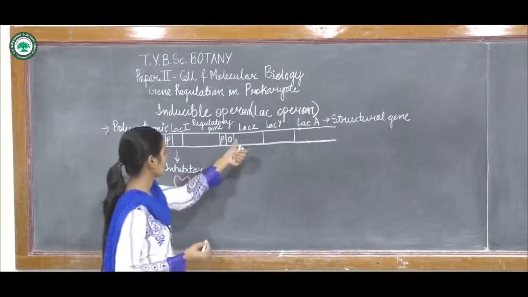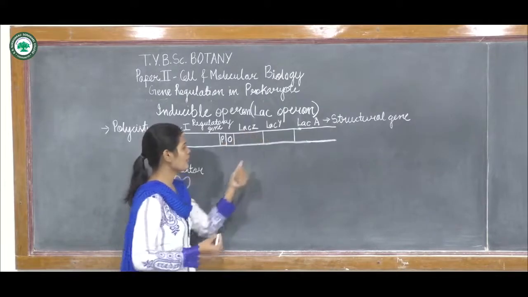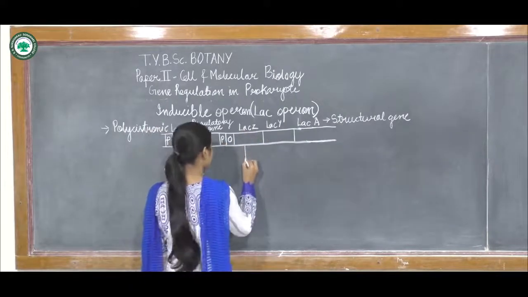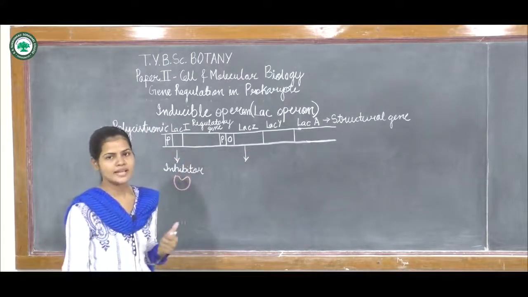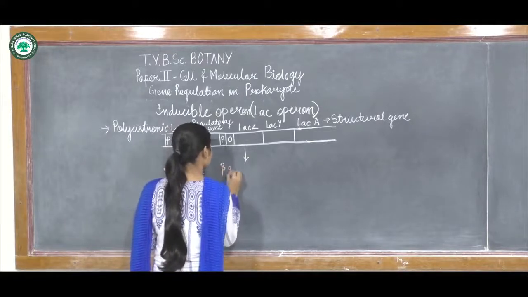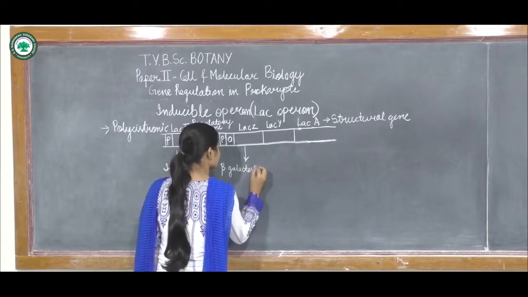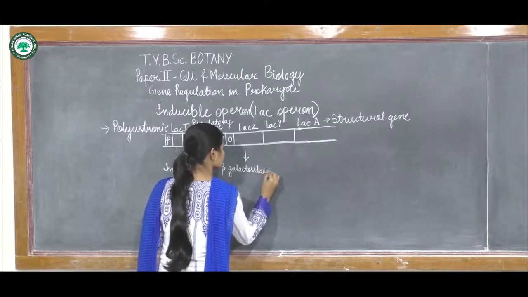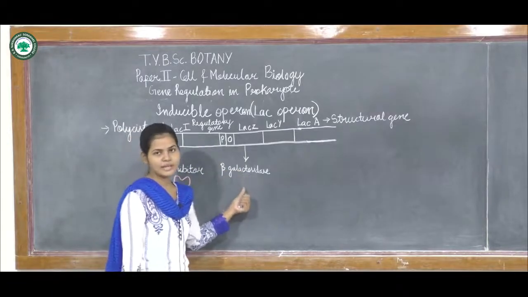Now next is this promoter. It will do the synthesis of, first, lac-Z. Lac-Z will produce an enzyme, beta-galactosidase.